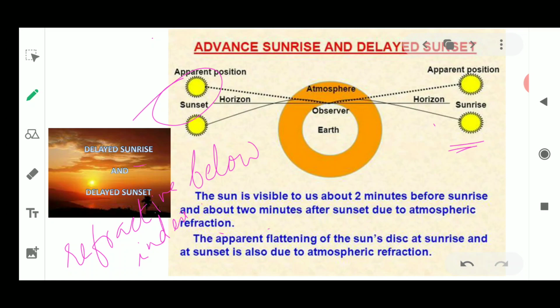That is why we see different positions of the sun at sunset and sunrise. That is why we say there is advanced sunrise and delayed sunset. After sunset also we could see the sun for some time in the sky.